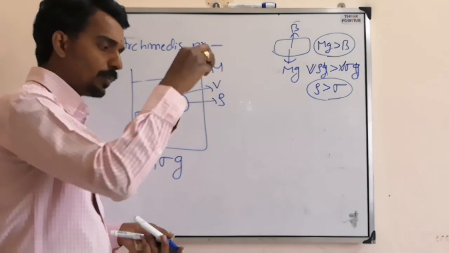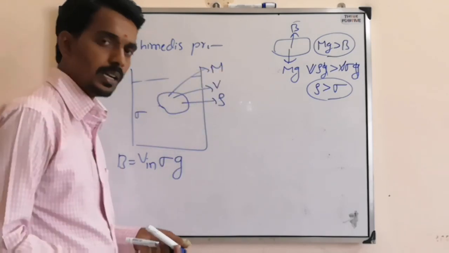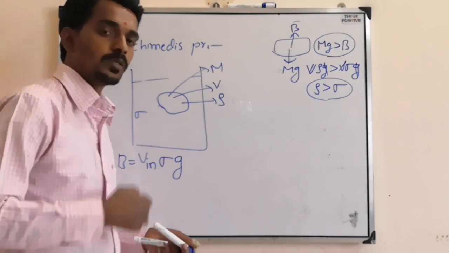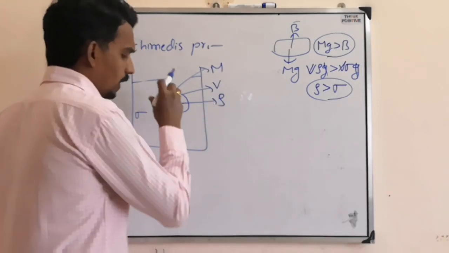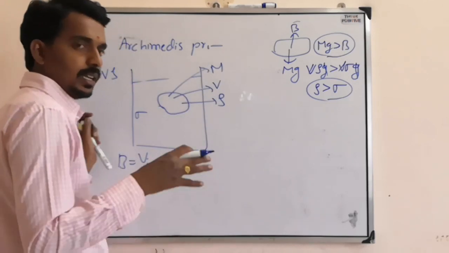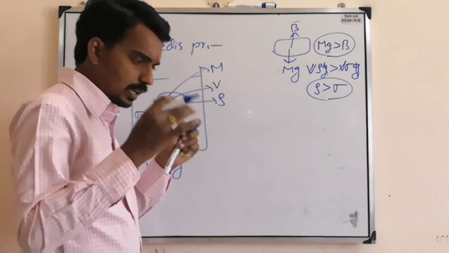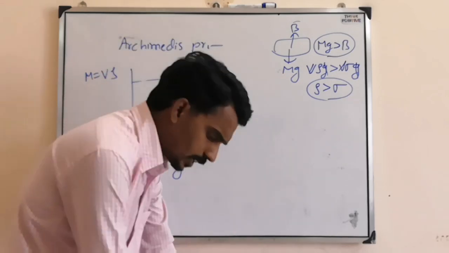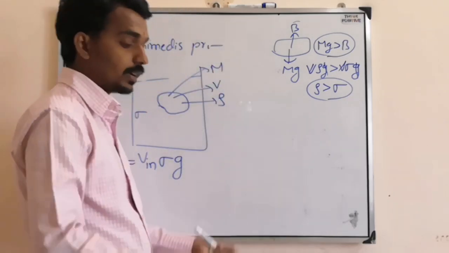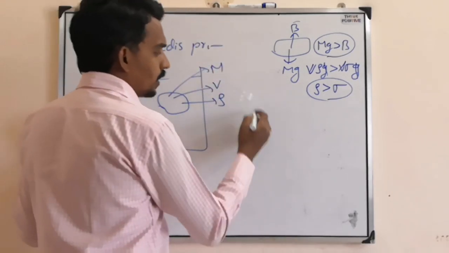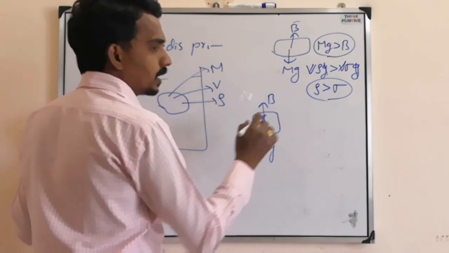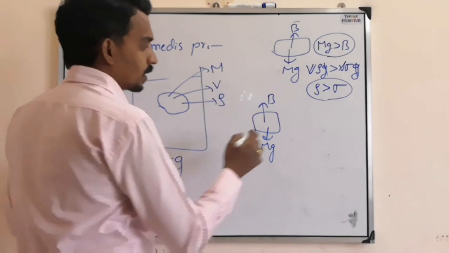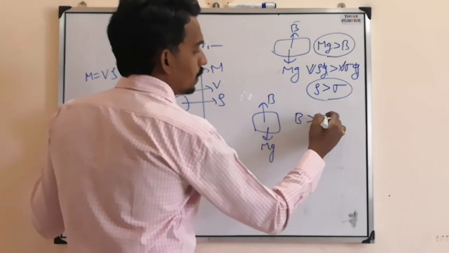Like if you drop a stone in water, it will sink because the density of the stone is more than the density of water. Similarly, when you immerse a solid body like a ball or thermocol sheet, dip it inside the water and leave it, it will come up. Because when you dip it there is buoyancy and there is mg, but it is lightweight, so the buoyancy will be more.